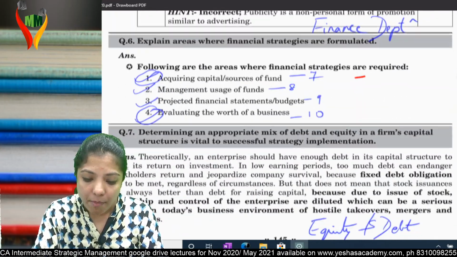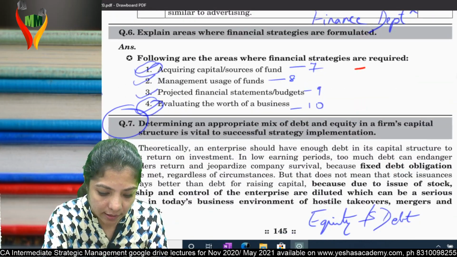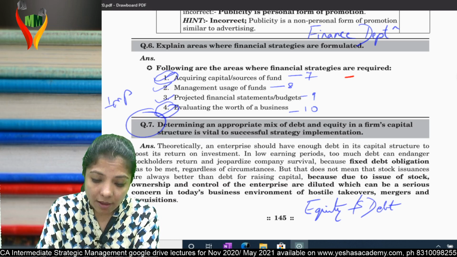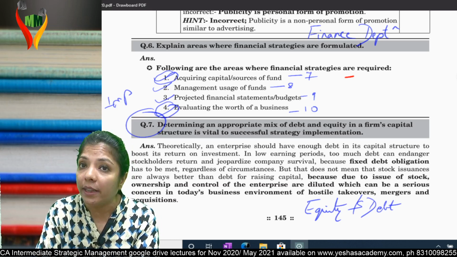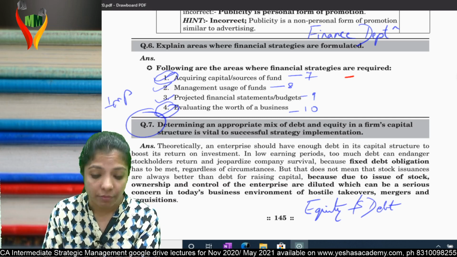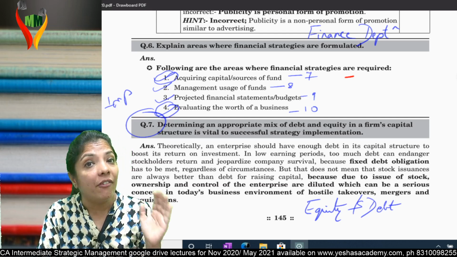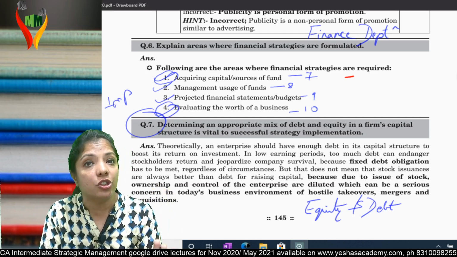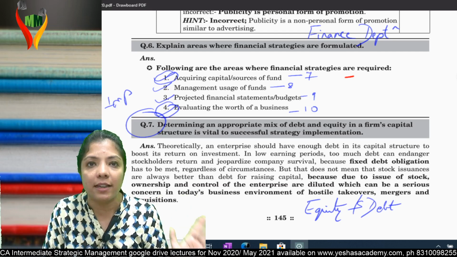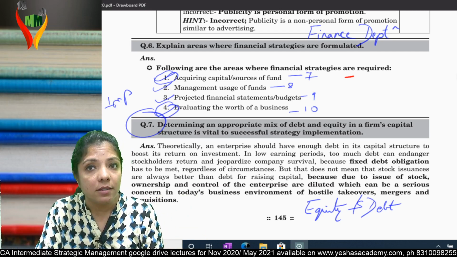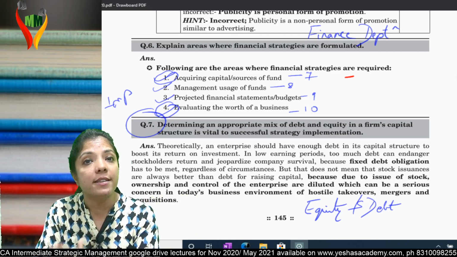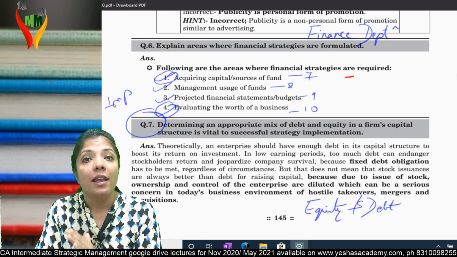Next. So simple. Mark question number 7 important. This can be asked in the exam. If I read the answer given by them, the question was: determining an appropriate mix of debt and equity in a firm's capital structure is vital for successful strategy implementation. Theoretically, an enterprise should have enough debt in its capital structure to boost its return. That's it, only one line. Debt should be more because we know that cost of debt is less. In low earning periods, too much debt can affect stockholders' return and jeopardize company survival because fixed obligations have to be met regardless of circumstances.